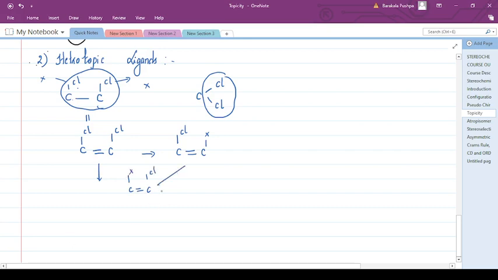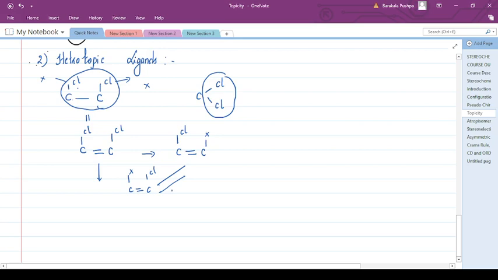You get two constitutional isomers. The groups are the same but the arrangement is different. That type of isomerism we have discussed in our previous classes. They are called constitutional isomers.